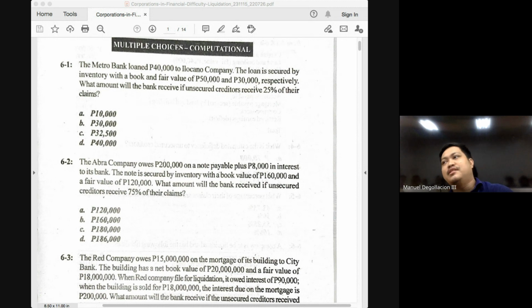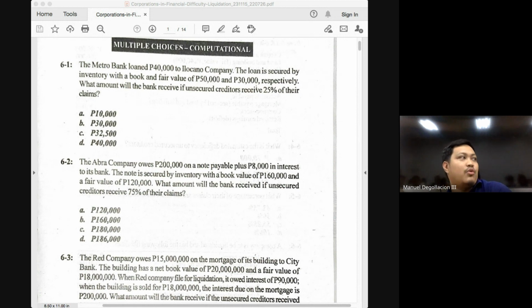Okay. Normally, there will be 4 basic questions, class. Number 1, how much will fully secured creditors receive? Number 2, how much will partially secured creditors receive? And number 3, how much would unsecured creditors with priority receive? And number 4, how much will unsecured creditors without priority receive? Okay, so basically here we are categorizing our creditors into 4, and in most problems you will be asked how much each group of creditors will receive.